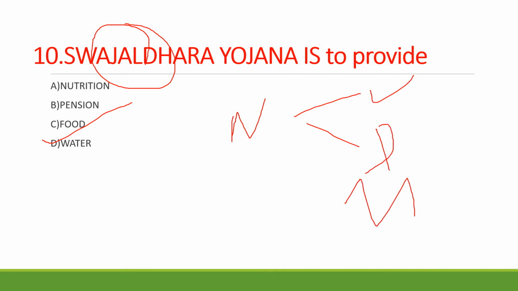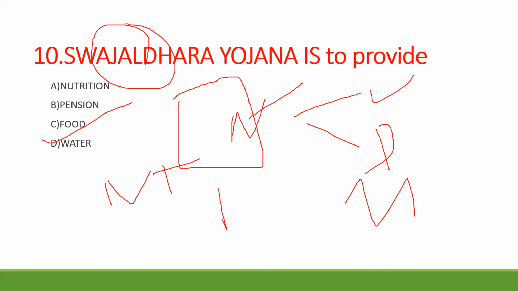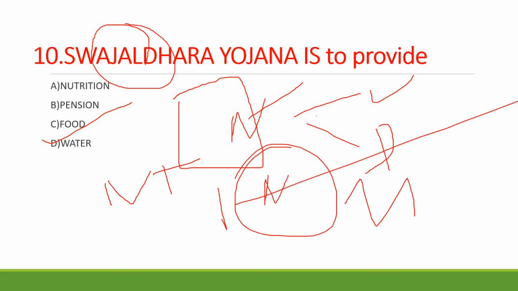Sometimes they can depict some images and ask you what this national health program is, and you should be able to identify it. Kindly read all the national health programs and various national schemes. There are very many nutrition schemes also, and health related schemes also. Kindly go through all that.